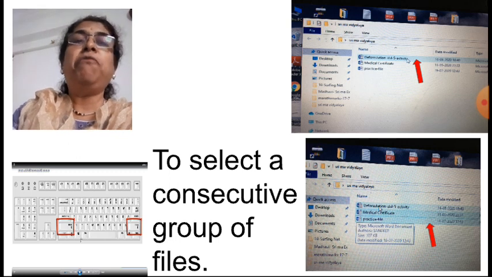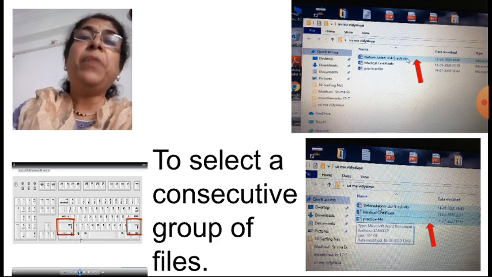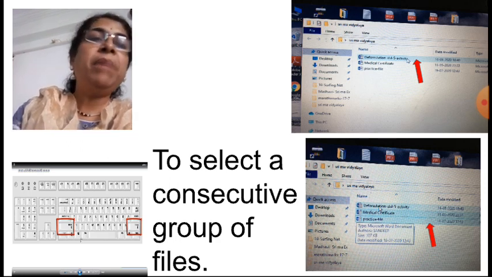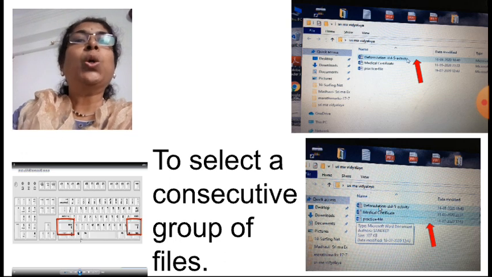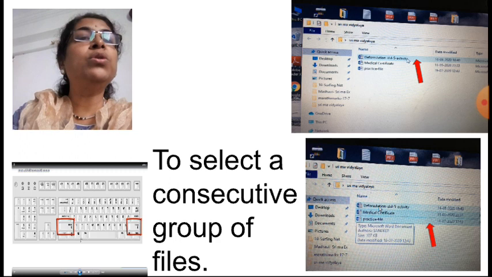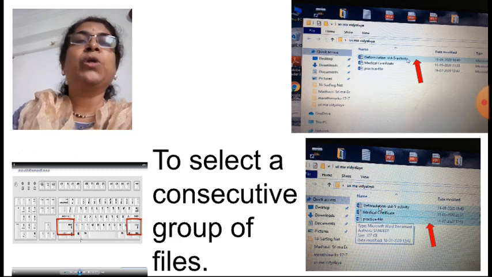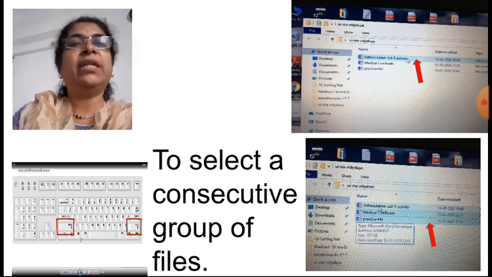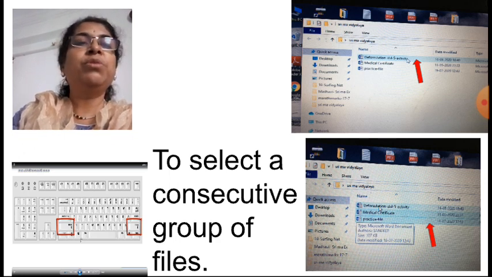For that, select the first file, then press the shift key, keep it pressed, and go on dragging your mouse pointer over the remaining file names. So all the files which you want, which are in a consecutive manner, will get selected. Understood? Now it is shown properly here on the screen.